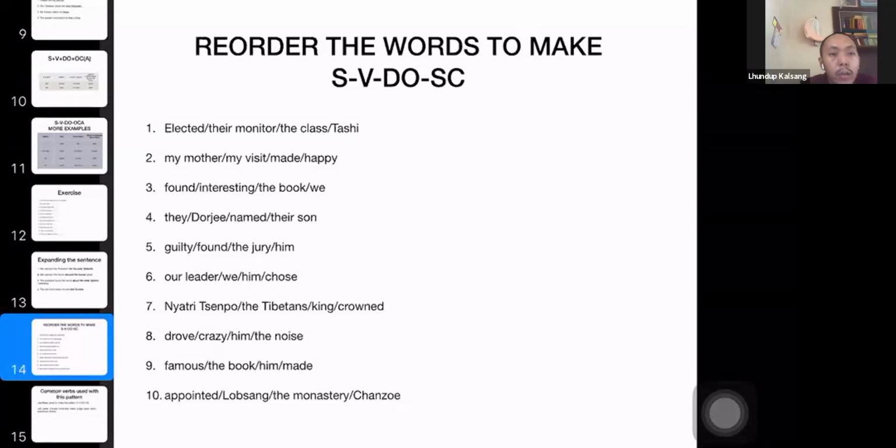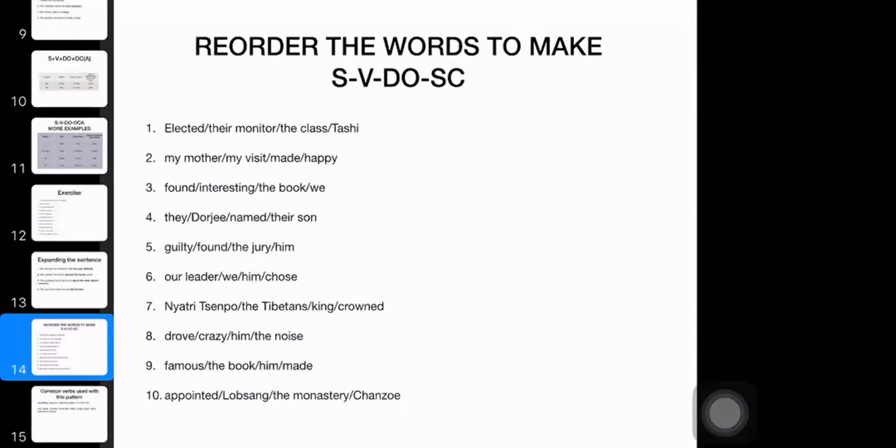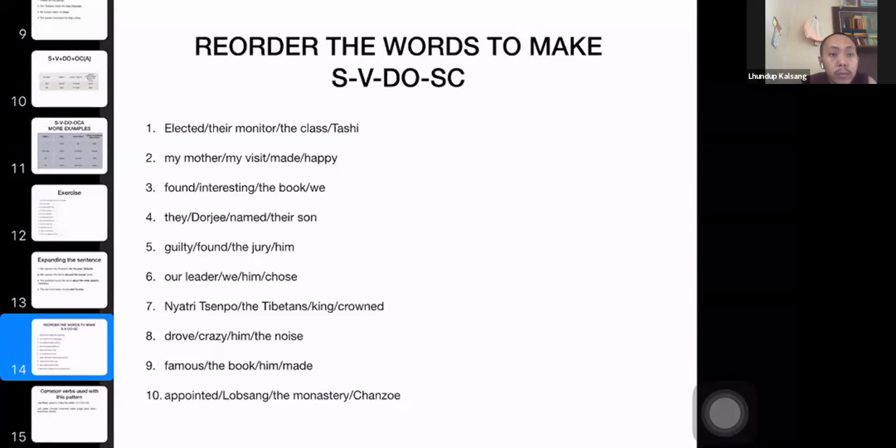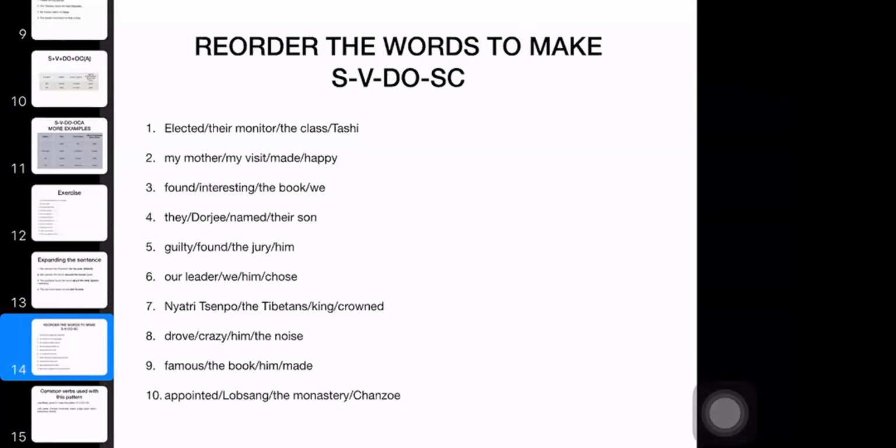Not monitor the class. They elected the class their monitor. Yes, Tashi elected the class their monitor.